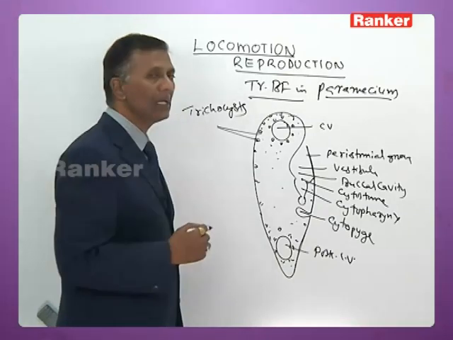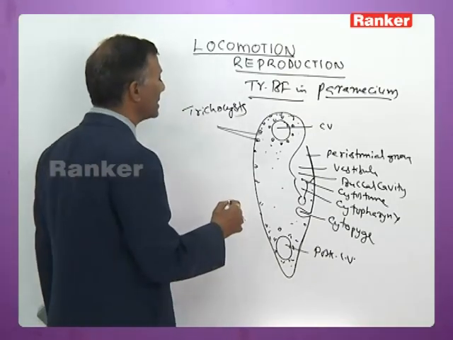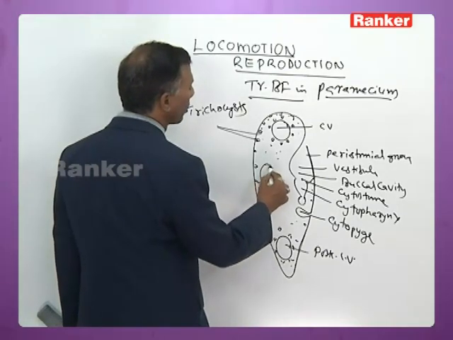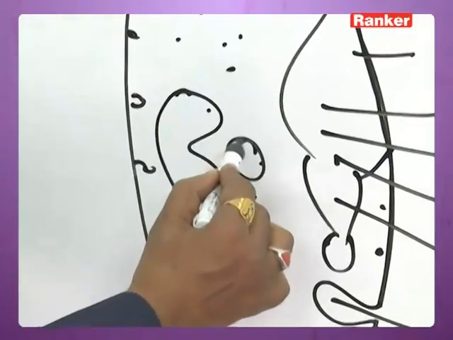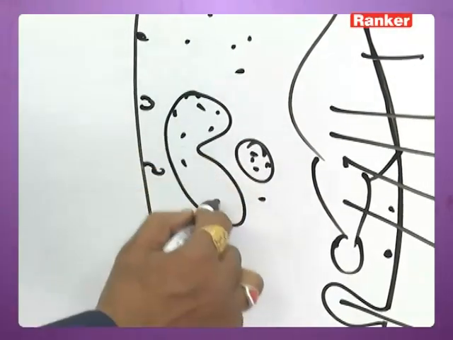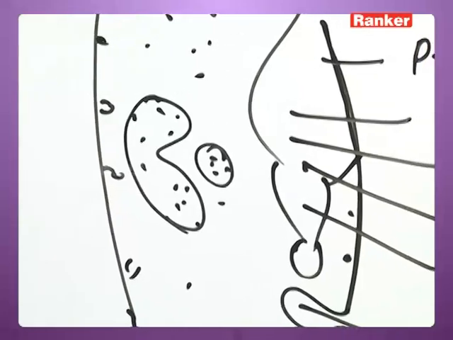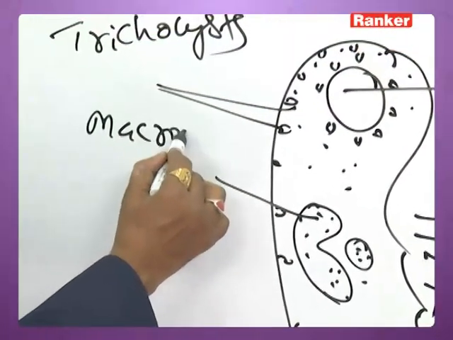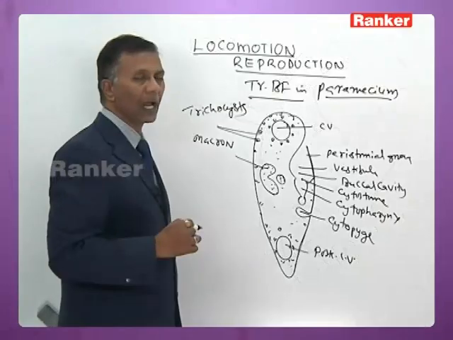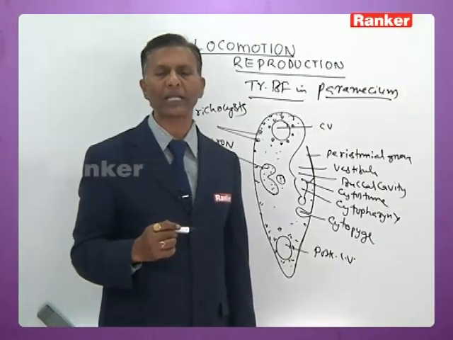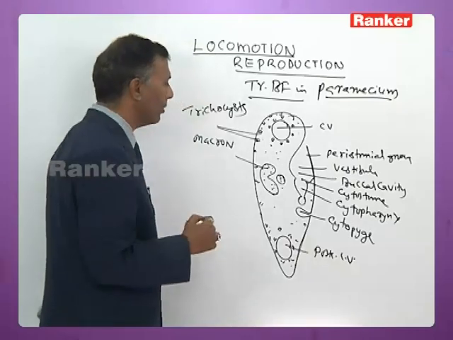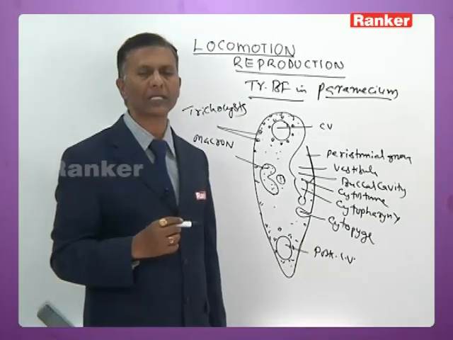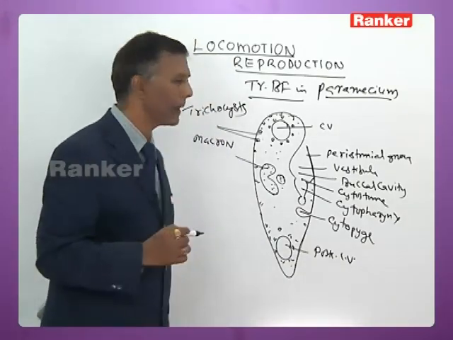Then Paramecium is a heterokaryotic organism with a macronucleus and a micronucleus: a bean-shaped macronucleus and a small micronucleus. The macronucleus is vegetative in function and controls all vegetative functions except sexual reproduction, and it divides by amitosis during binary fission.